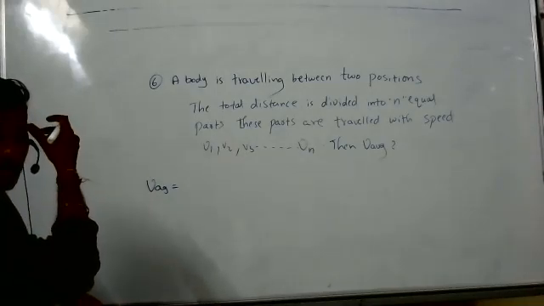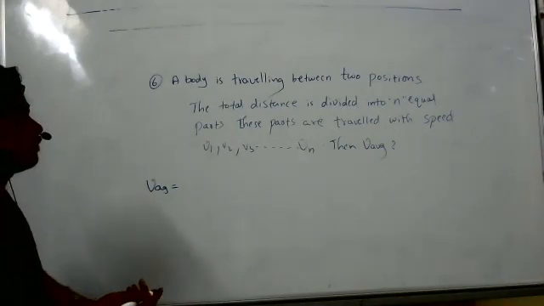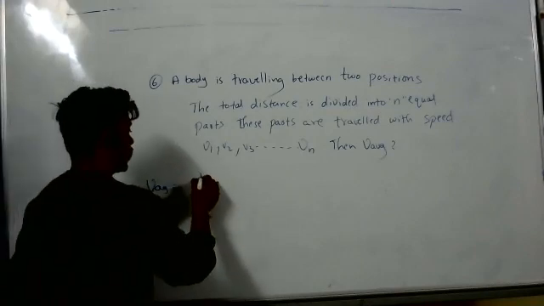V1 T1 plus V2 T2. Why? Time they didn't give, no? Total distance is N. N into whatever.